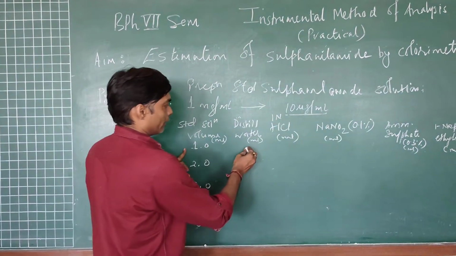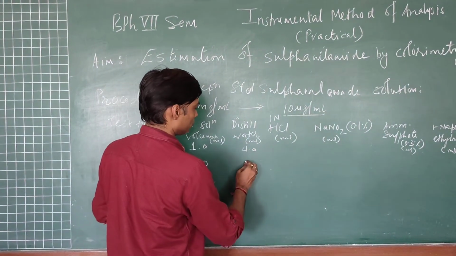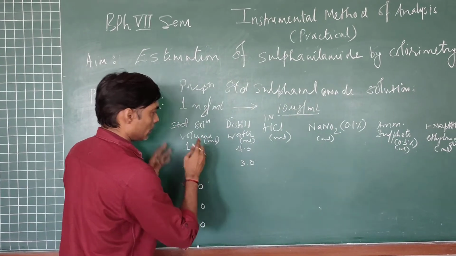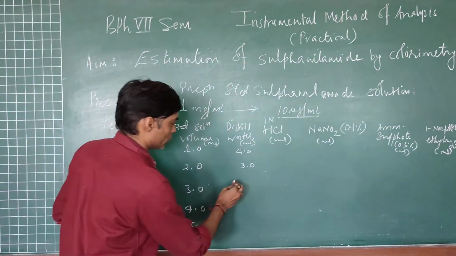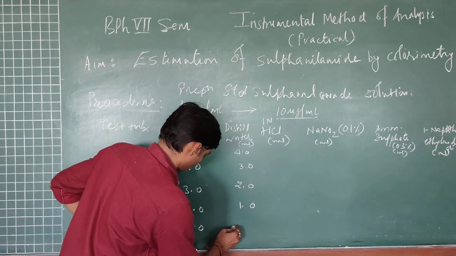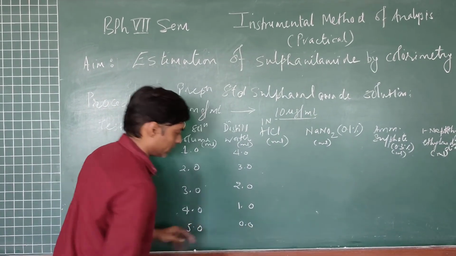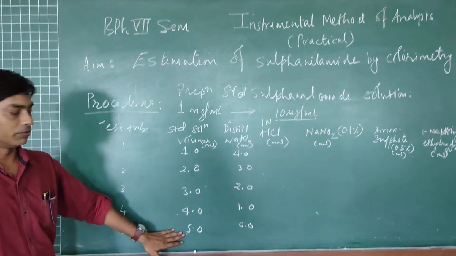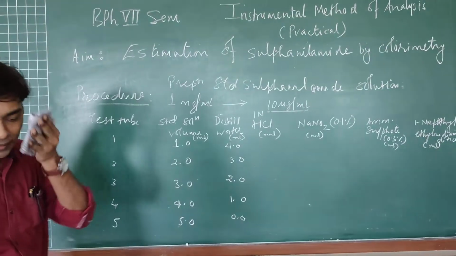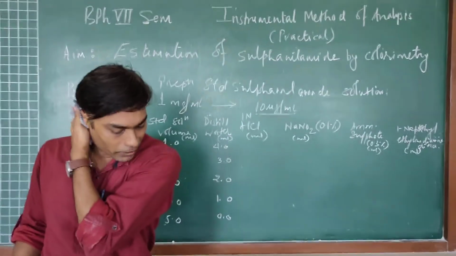Then distilled water I will be adding in decreasing order, 4 and so on, to get a total volume of standard solution along with the distilled water as 5 ml. So in the last test tube, which is number 5, I will not be adding any distilled water because the volume itself is already 5 ml. Now once this is added, the total volume has become 5 ml.